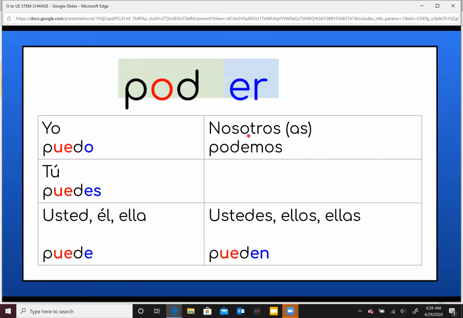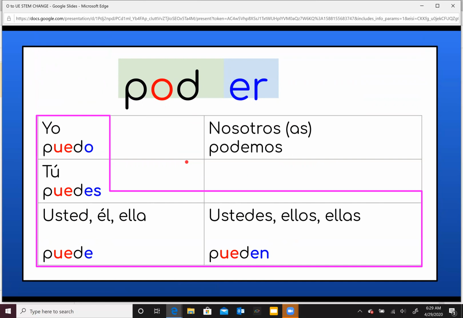Now I have all the conjugations of the verb poder again. Again, I have my ending right here identified. I look to the left and I see my O right here, which is the one that changed to the UE. And the conjugations are yo puedo, tú puedes, usted, él, ella puede, nosotros podemos, ustedes, ellos, ellas pueden. And I have my shape. And as you can see, all the stem changes stay inside the shape, except for nosotros, which is the one that does not have the change in the stem.